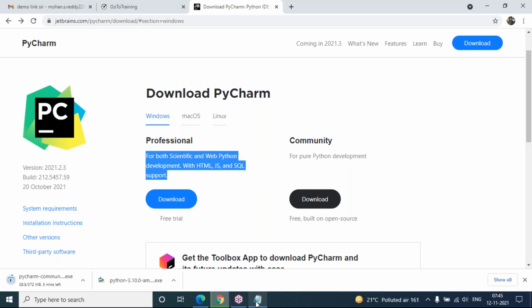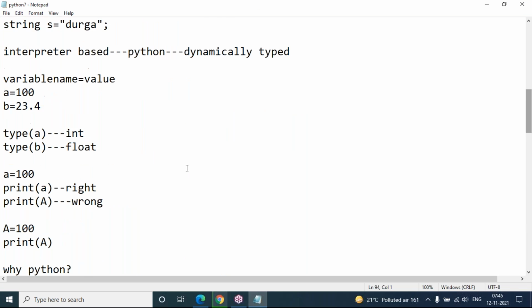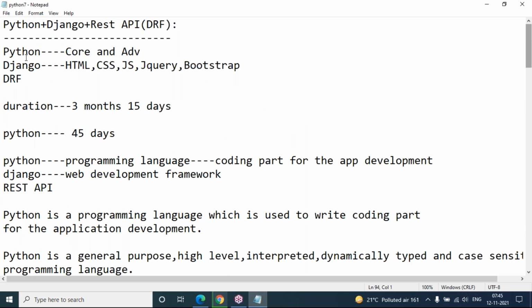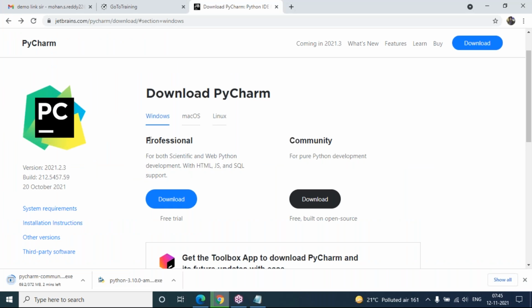Yes, web application development means, as I said, that this is completely Python package codes. Once I complete Python codes, I'll start with web application development using the Django framework with all HTML, CSS, JavaScript, with Django REST framework. At that point of time, I'll recommend downloading this professional editor. Yes, Django website implementation we can do with the community version also, but not so conveniently.